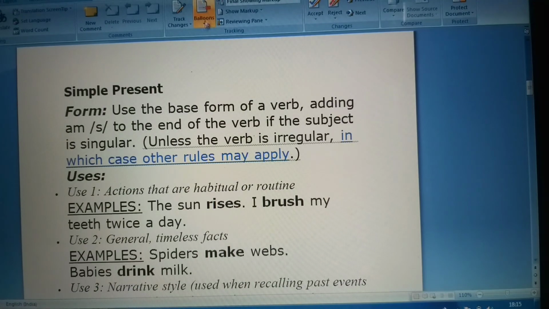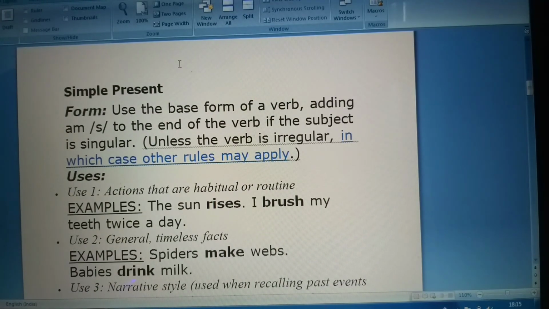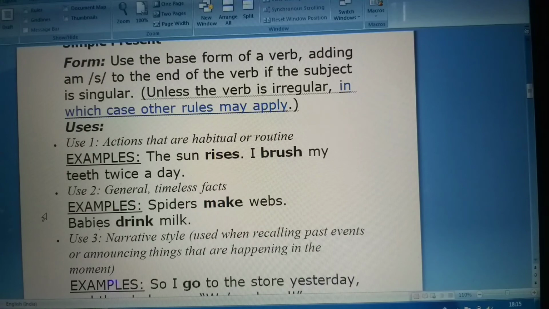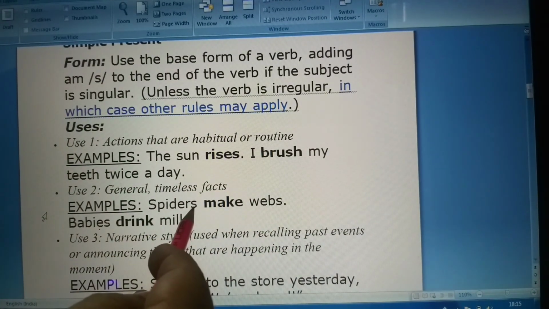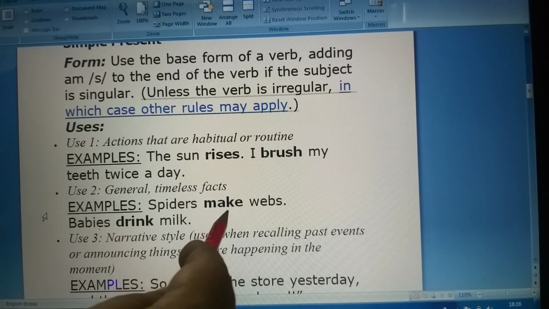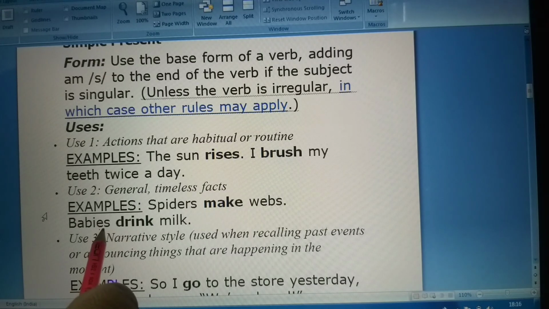Then next is to express general timeless facts, for example, spiders make webs. Spiders. Now look over here. This is the plural form. Spiders. So when we are using plural form, we use the verb in singular form. Make webs. Babies. Now this is also plural form. Drink milk.